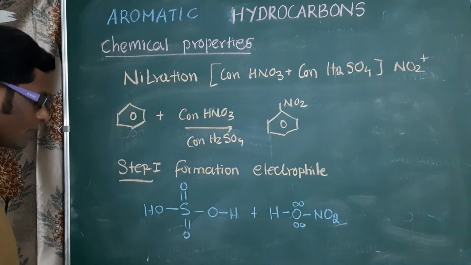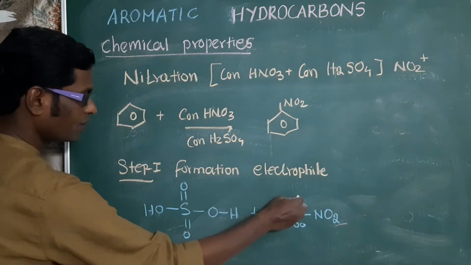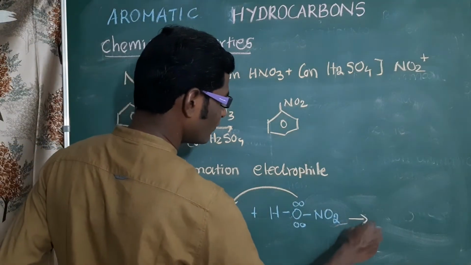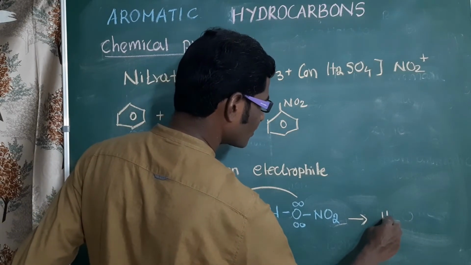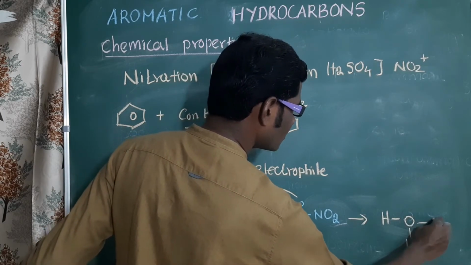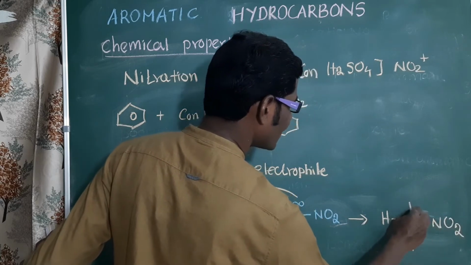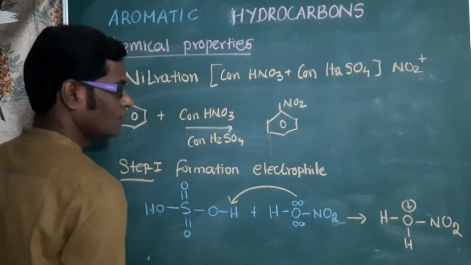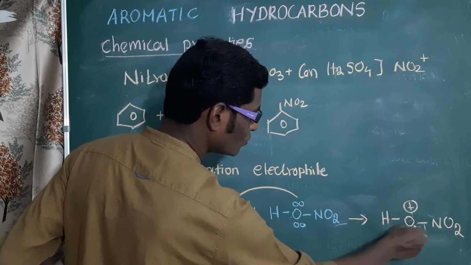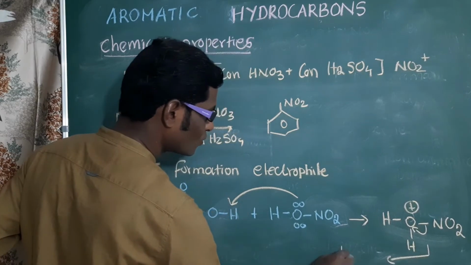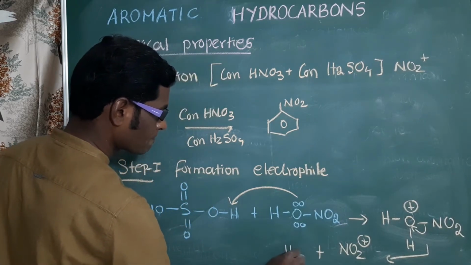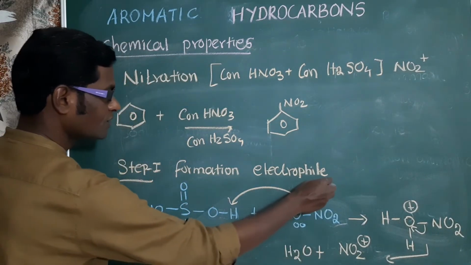Oxygen has a lone pair. This lone pair makes a bond with a proton from sulfuric acid. Now we will get oxonium ion. What is the oxonium ion? This oxygen will carry a positive charge. It indicates it requires electrons. This oxonium ion takes the electron from NO2. Now NO2 will become NO2 plus and water. This step is called formation of electrophile.